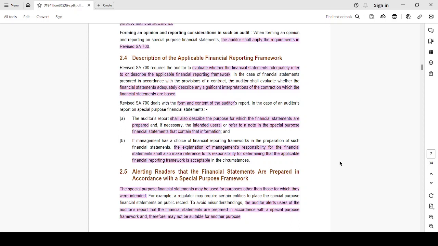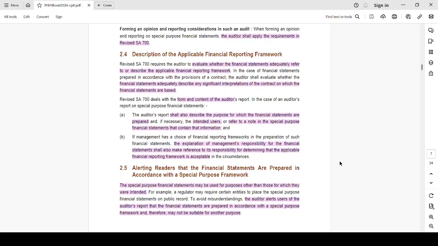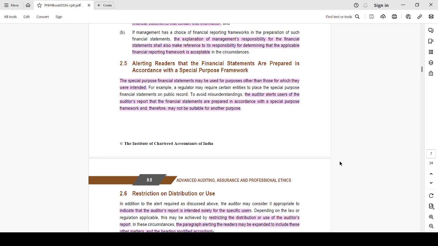So what you will do, you can either prepare on the cash system of accounting or the accrual system of accounting. But you understand the intention of the creditor is to analyze your cash flows. So you preferred the cash system of accounting. That's where you have to justify. That is, the management's responsibility statement should justify the reason as to why this particular financial reporting framework is acceptable. Then, alerting the readers that financial statements are prepared in accordance with a special purpose framework.